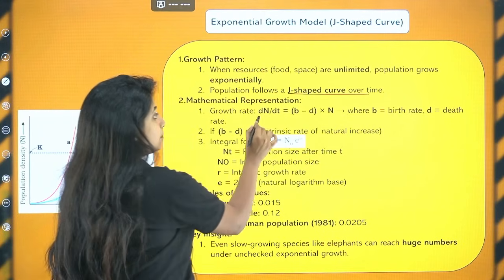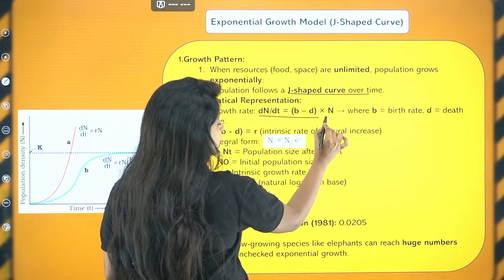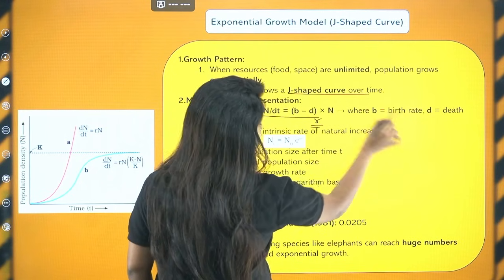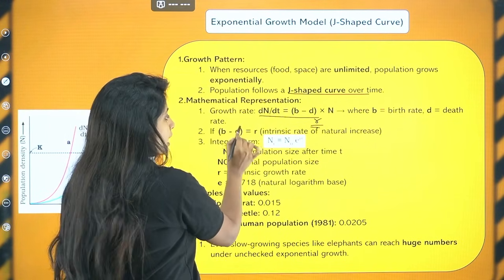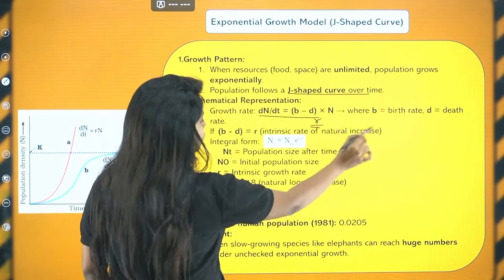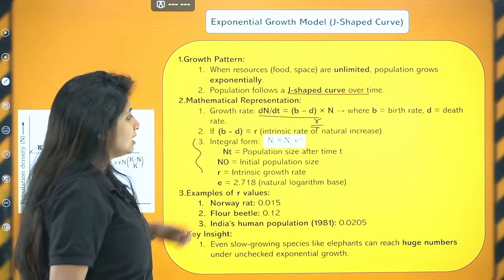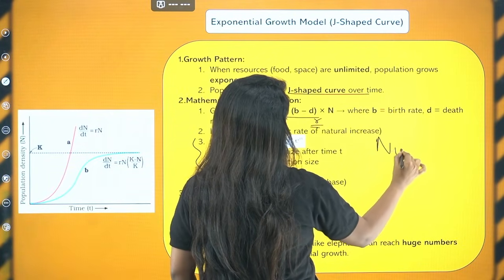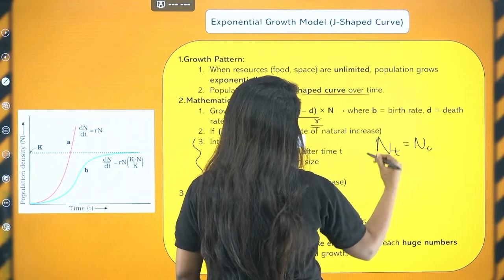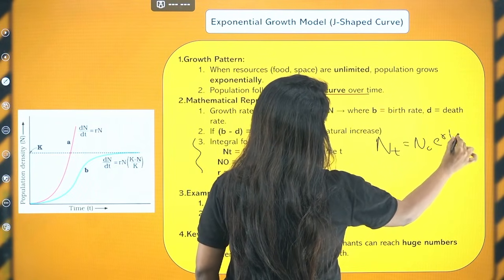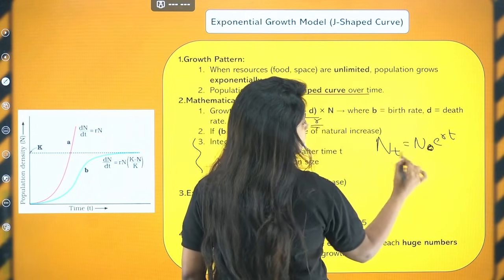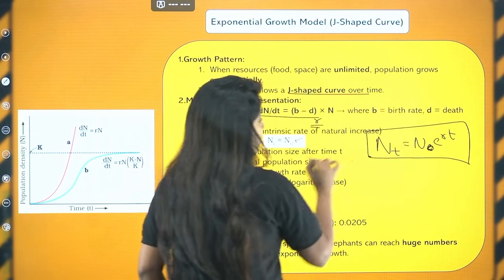Mathematical representation: dN by dt is equal to (B minus D) into N. B minus D is basically R, where B is the birth rate and D is the death rate. So if B minus D is equal to R, that is the intrinsic rate of natural increase, it goes like this. The integral formula for this would be Nt is equal to N naught e^rt, where N naught is the initial population. This is going to be the integral formula.